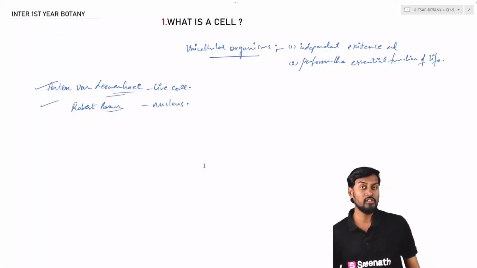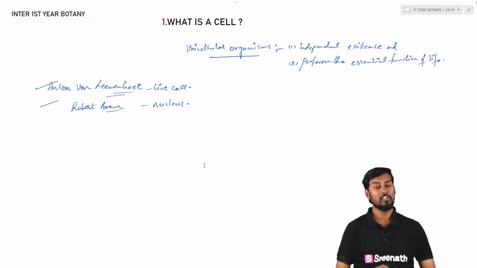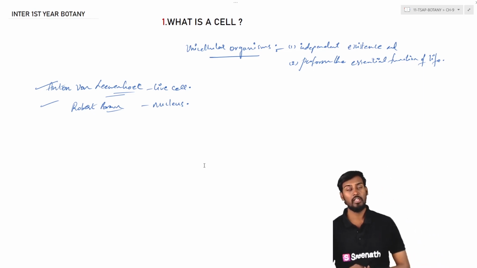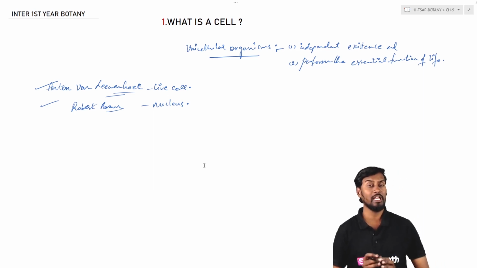Today we are going to discuss the botany first year syllabus, that is, unit 5, cell structure and function. In that, the 9th chapter is the cell, the unit of life. First we are going to discuss the introduction. In the introduction, we discuss what a cell is. A cell performs all kinds of necessary activities which are very important for the life of the cell.